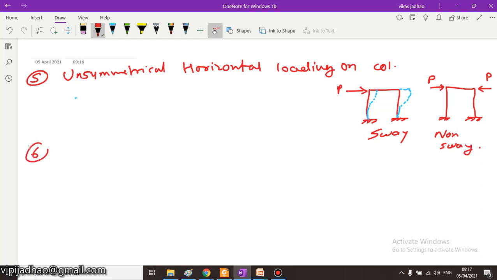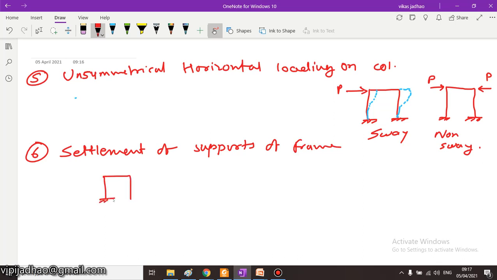Condition number 6 for development of sway in a frame is settlement of supports of the frame. Let us consider we are having some frame arrangement like this, and this particular support A is settled by 5 mm. Then sway will be developed in this particular frame.